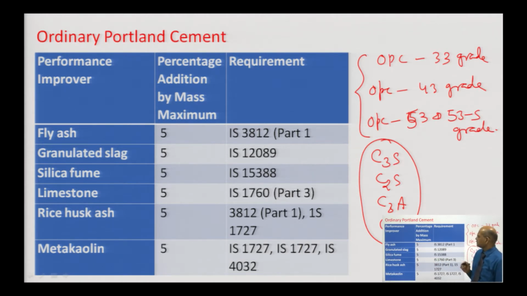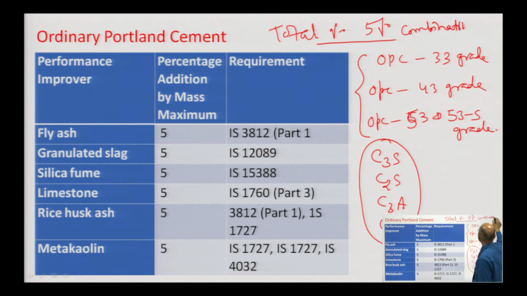Suppose we are putting in combination, either fly ash or granulated blast furnace slag or silica fume, limestone, rice husk ash or metakaolin. The total percentage by weight of the cement should not be more than 5%, means even in combination this should not be more than 5%. So, this is required. Okay.